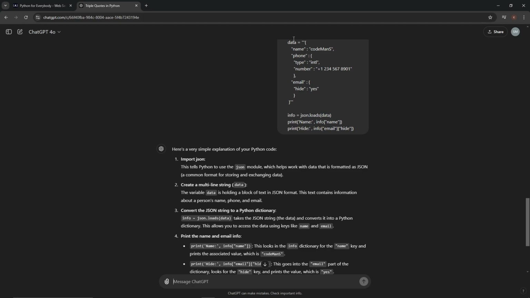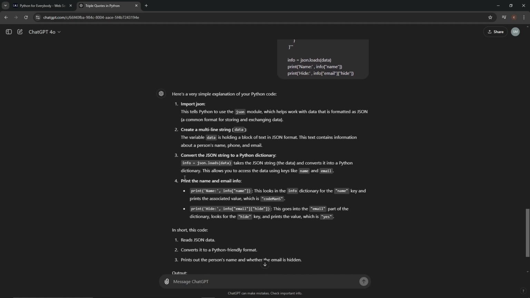So it turns this string into a dictionary. This allows us to access the data using keys like name and email. So it parses, it just turns the string into an actual dictionary. Okay, I get it. So that's what loads does. Okay, that makes a lot more sense.